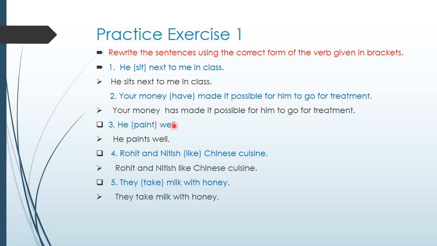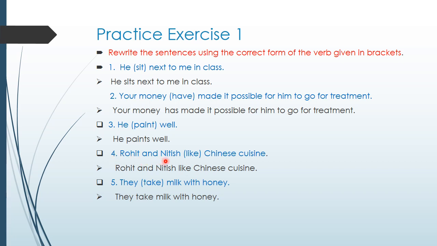He dash well. The given verb is paint. Singular subject, so singular verb. You have to add s to the word paint. Paints is singular. He paints well. Okay, these sentences are in the simple present tense.